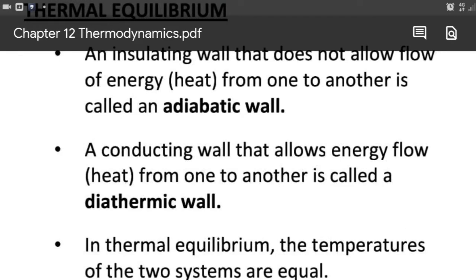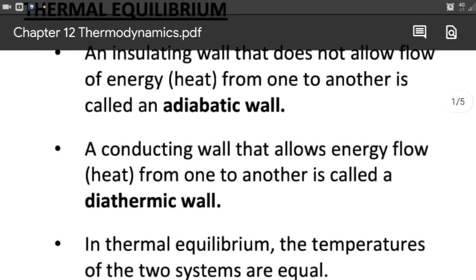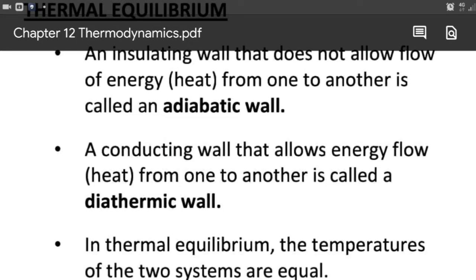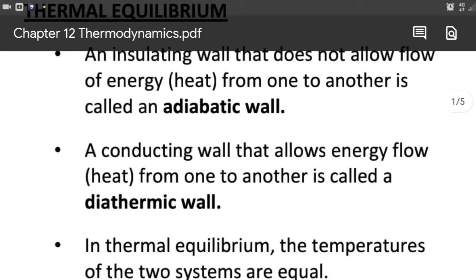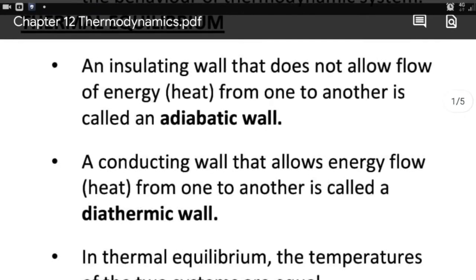When we speak about thermal equilibrium, equilibrium is referred to with respect to either the surroundings or any other system. So, in thermal equilibrium, the temperatures of the two systems will be equal if we are considering the thermal equilibrium of a system with respect to another. If we speak about thermal equilibrium with respect to surroundings, the system and surroundings will have the same temperature. That's what we mean by thermal equilibrium.